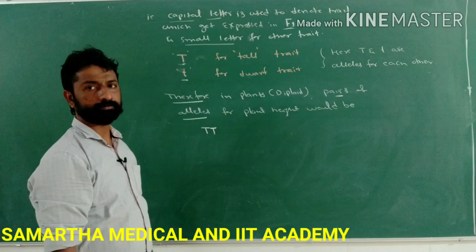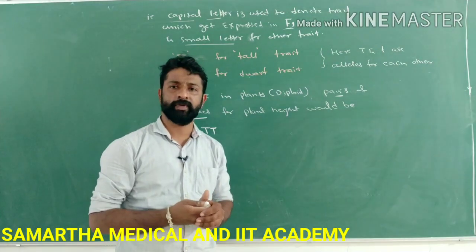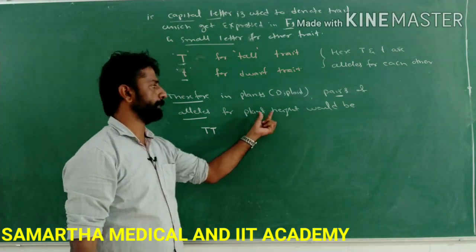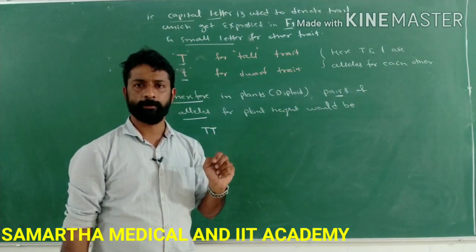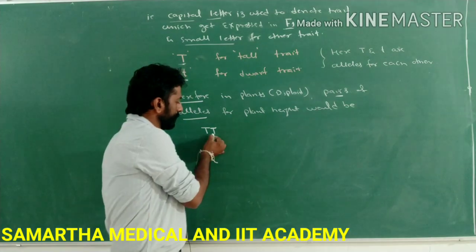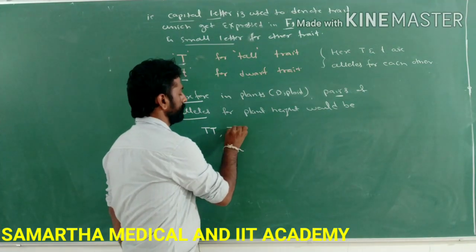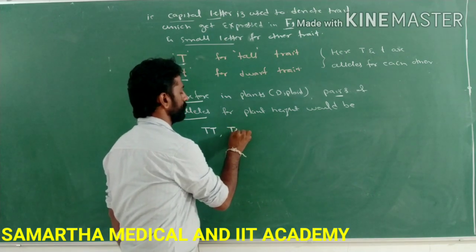In an allelic pair, both alleles may code for the same trait, that is tallness, capital T and capital T. Because in a diploid plant there will be two genes or two alleles to code for a particular character. Either they will be the same, capital T and capital T, or one may be coding for tallness and the other for dwarfness.